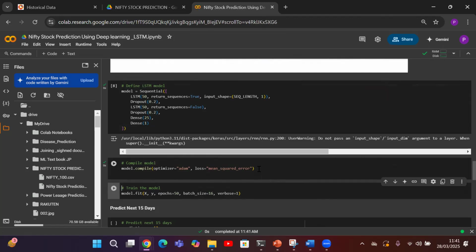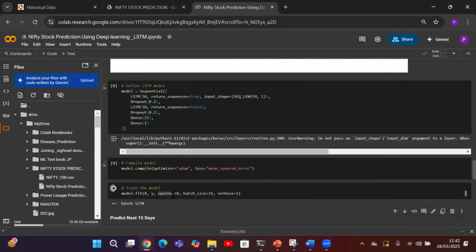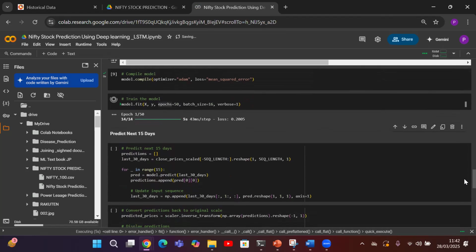Once the structuring, that is model defining and compiling, is completed, we are going to tell the machine, please run it, or train the machine, or let the machine learn. So we are going to train the model by using the fit function. We are going to pass our X and we are going to pass our Y, which is the close price. We are going to run this complete training with 50 epochs, and we will be dividing the data into a batch size of 16. So let me run this. This model training will take some amount of time. Let's see how fast this is going to train.